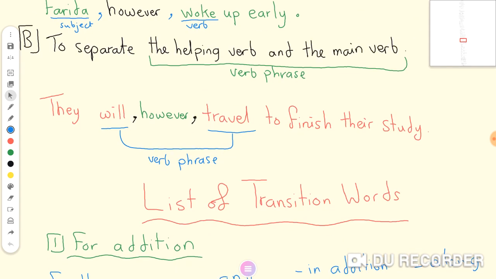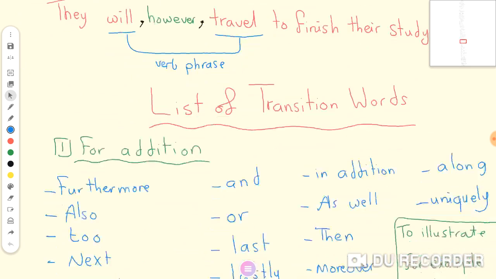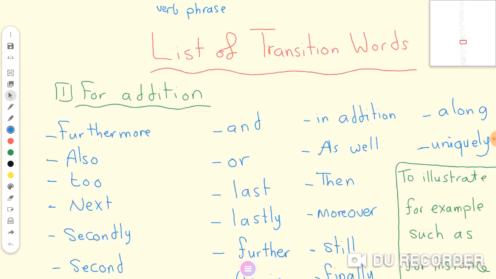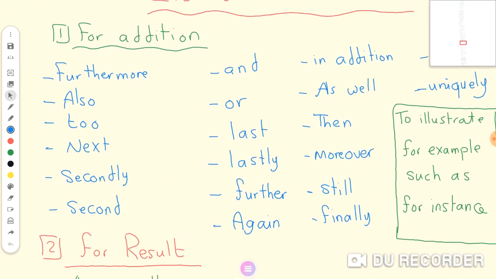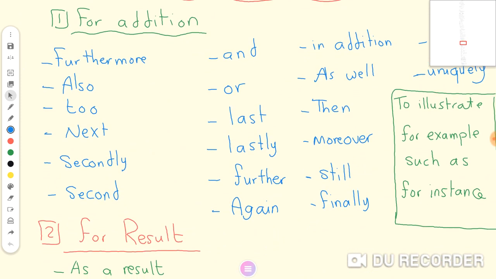Now, the list of common transition words and their usage. We can use some transitional words to add more information, for addition, like furthermore, also, too, next, secondly, second, and, or, lastly, further, again, in addition, as well, then, moreover, still, finally, along, uniquely.